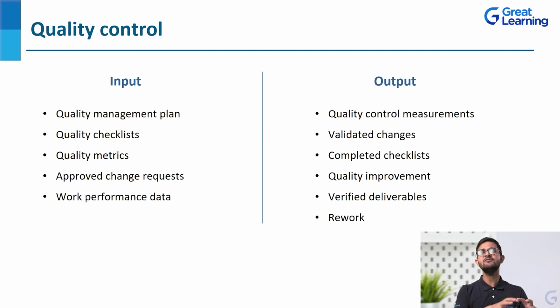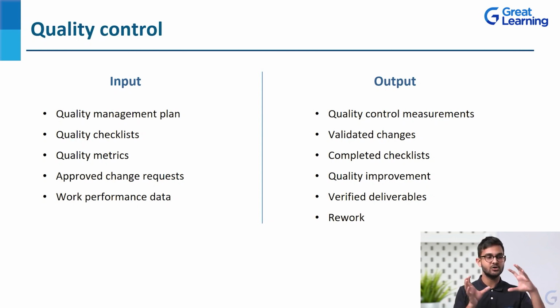So generally, if we are going with the quality plan, there are very less chances that we will have to go with the rework process, because rework is generally done when we don't have the quality plan. But in certain cases, maybe a part of project where we have missed something, rework can also be an output for quality control, because we'll find out that this was a major difference between the requirements, the specified needs, and the requirements that we had tried to complete. So if the mismatch is too high, it's huge, we will have to do the rework also. That will definitely waste your money, time, and energy.